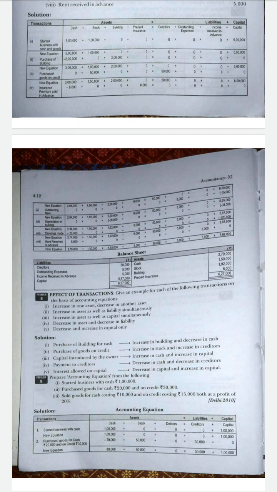Third one: increase in asset as well as capital. Capital is increasing. So capital introduced by the owner means cash is coming inside, so there is an increase in asset, and the capital amount will also increase. Decrease in asset and decrease in liability. See the sum, payment to the creditors. We already purchased the goods on credit, no?